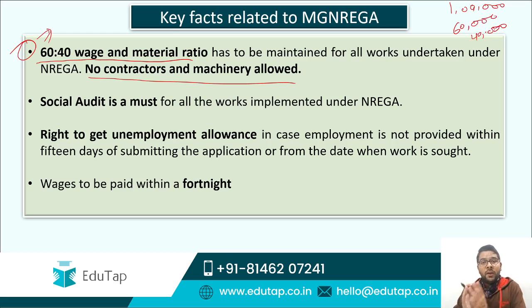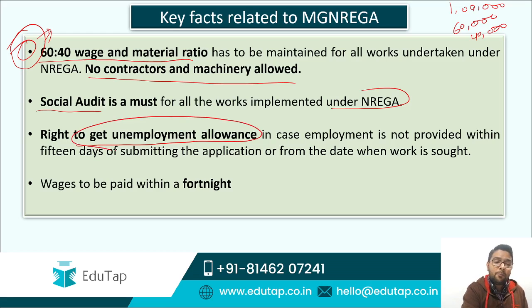That means 60,000 will be the wage cost and 40,000 will be the material cost. And guys, we will take this point again, because when we talk about the different implementing agencies, we will take up this point again, so that we can discuss the sharing pattern among the different agencies. Now this next point is that the social audit is a must for the implementation of work under MGNREGA, guys. From the beginning we are talking about the right to work, but if the government fails to provide you the work, then guys, you are entitled to get the unemployment allowance, and this unemployment allowance is being paid by the state government.